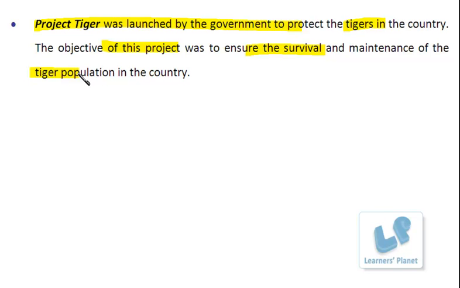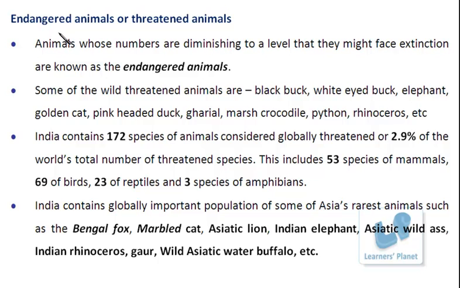Now let us understand what exactly these endangered species means, and how we can protect these endangered species. These endangered animals are also known as threatened animals. They are the specific ones whose numbers are diminishing to a level where they might face extinction.